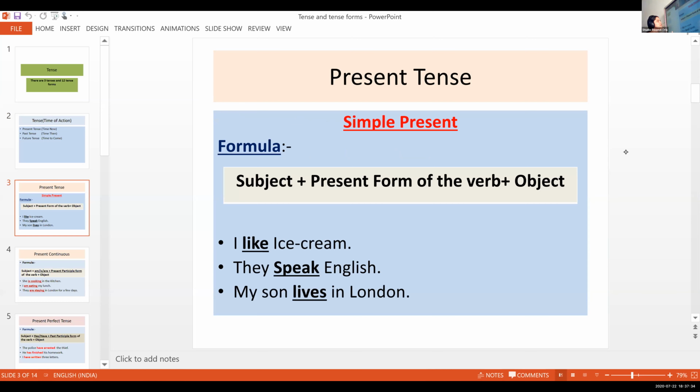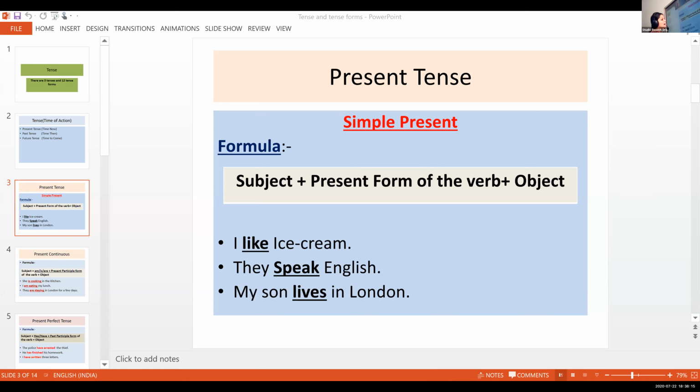Look at the formula. Simple present tense, the formula is subject plus present form of the verb plus object. Clear? Yes, ma'am. I like ice cream. I is the subject, like is the present form of the verb, ice cream is the object.